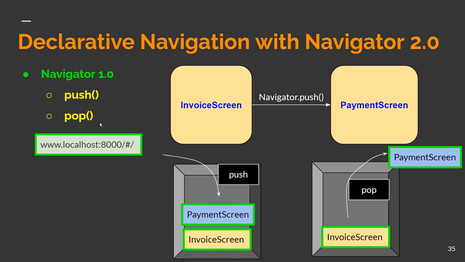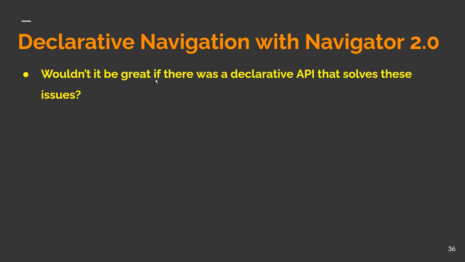Moreover, Navigator 1.0 does not update the web URL path. Anytime you go to a new page, you only see the base URL, like so. Additionally, the web browser's forward and backward buttons may not work as expected. Wouldn't it be great if there was a declarative API that solves these issues?